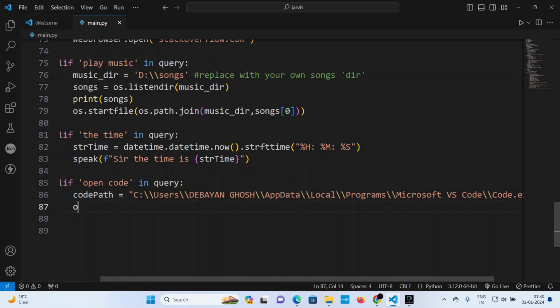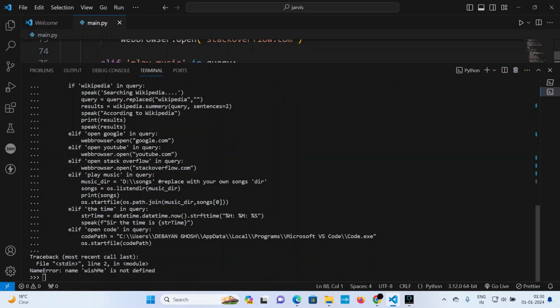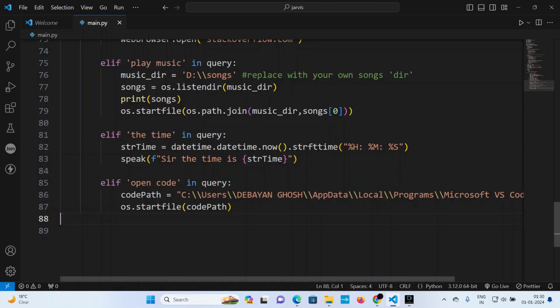So now, os.startfile with the code path. Basically, something like that. Good. Okay, good.